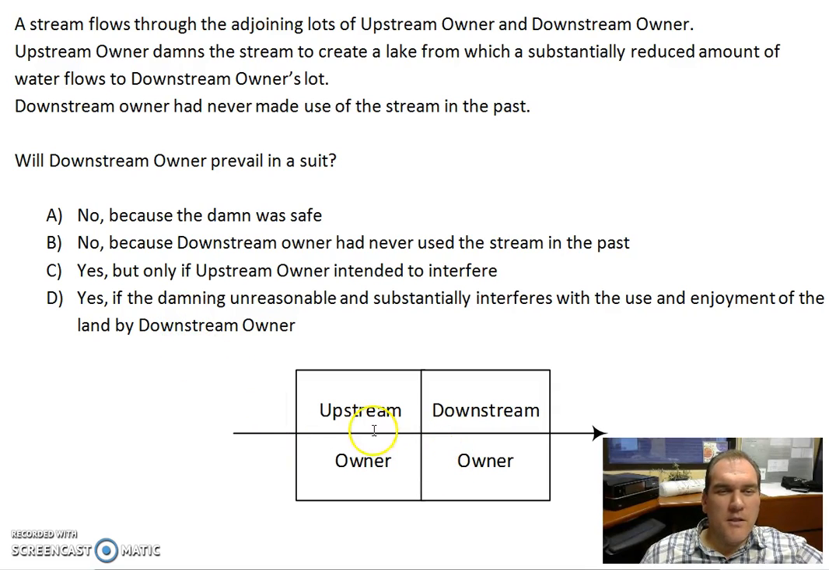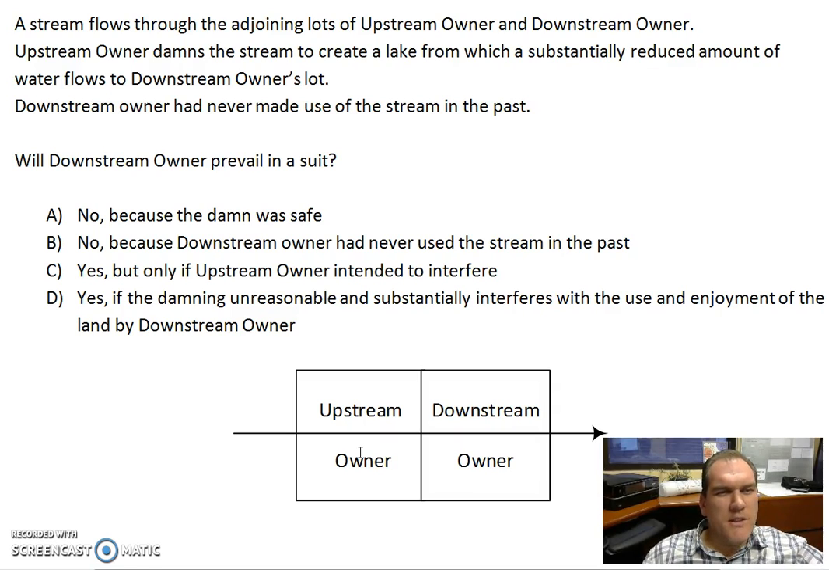Just to illustrate, a little diagram here shows upstream owner. The stream is passing through his lot, and it passes through downstream owner and continues on regularly. But now, of course, a dam has been built by upstream owner. The question is, what area of the law applies and what particular crime or tort may apply.